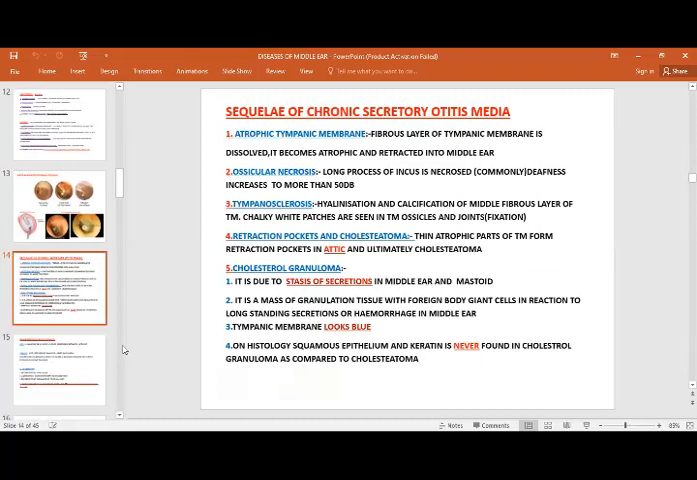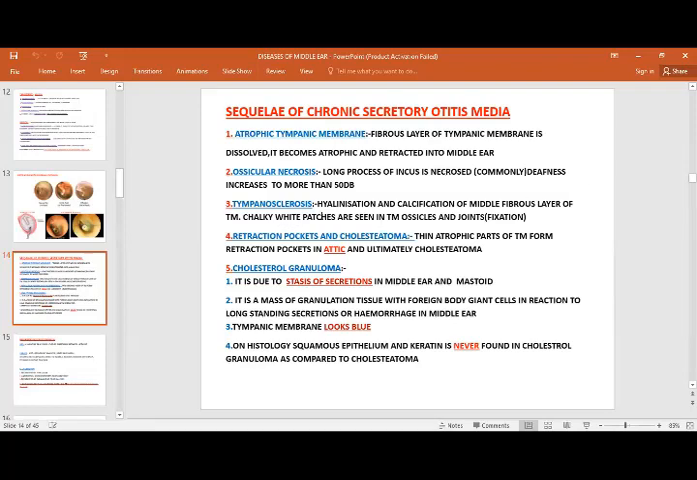So what would happen in chronic secretory otitis media? What are the sequelae of chronic secretory otitis media? We can have an atrophic tympanic membrane: the fibrous layer, that is the central layer of the tympanic membrane, is dissolved and it becomes atrophic and retracted into the middle layer. Ossicular necrosis: the long process of the incus is the first ossicle to dissolve. The necrosis occurs because it has very little blood supply.